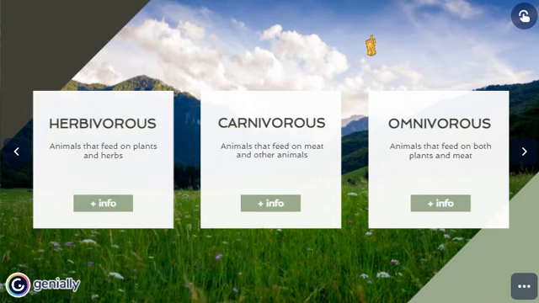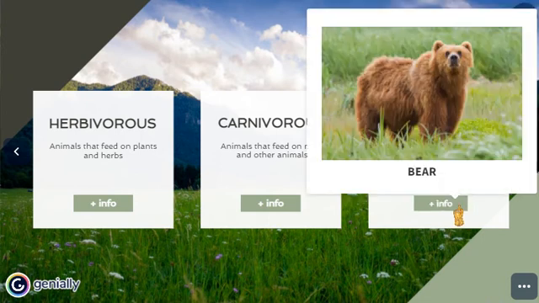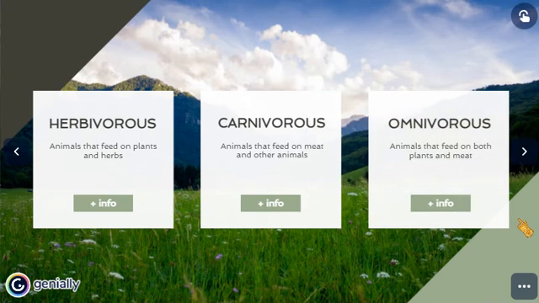And we have the combination of both of them. Omnivorous animals. They feed themselves on both plants and meat. One example could be the bear. Humans are also omnivorous animals.